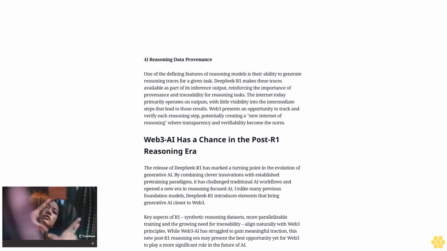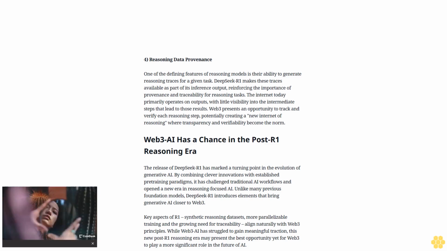Everyone agrees that R1 marks an important milestone in the history of generative AI, one that is likely to reshape the way foundation models are developed. When it comes to Web3, it will be interesting to explore how R1 influences the evolving landscape of Web3-AI. DeepSeek-R1 and Web3-AI. Until now, Web3 has struggled to establish compelling use cases that clearly add value to the creation and utilization of foundation models. To some extent, the traditional workflow for pre-training foundation models appears to be the antithesis of Web3 architectures. However, despite being in its early stages, the release of DeepSeek-R1 has highlighted several opportunities that could naturally align with Web3-AI architectures.